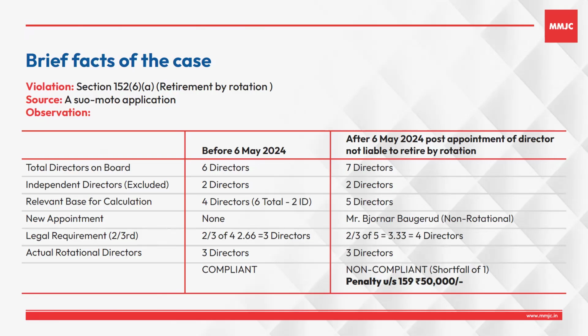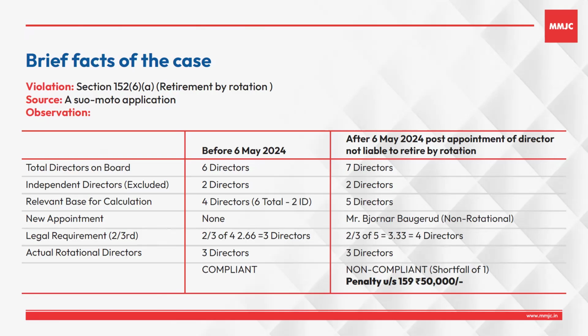This calculation was correct at first, but after that, the company appointed one more non-executive director who was not liable to retire by rotation. Thereafter, the calculation changed. The total number of directors went from 4 to 5, so automatically the number of two-third also changed. It went from 3 to 4.